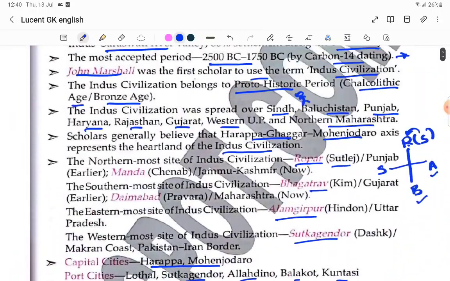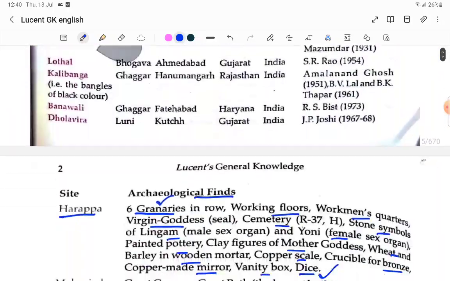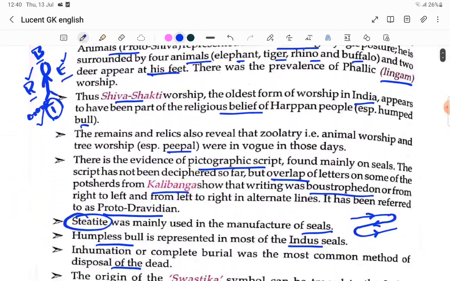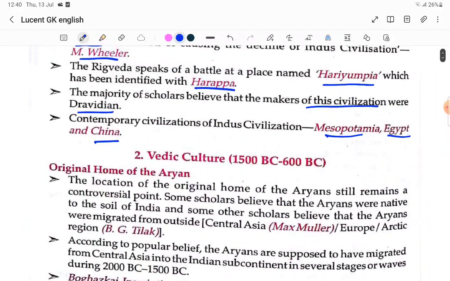Now, some points are missing here, so I am going to explain those. Their houses were square in shape, and their windows and doors never opened onto the main road side. There was an underground drainage system, and Mohenjo-daro is also called the Mound of the Dead. That is another name for Mohenjo-daro. These are important points.